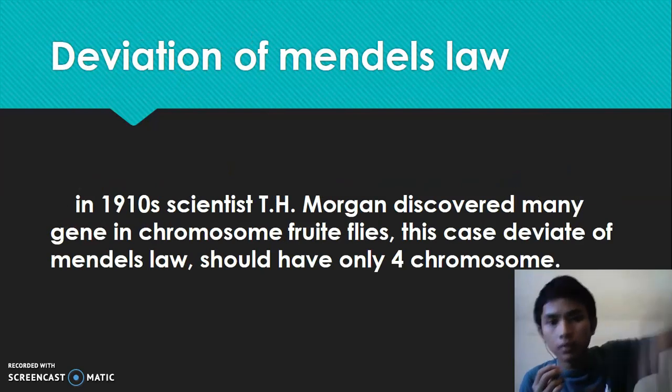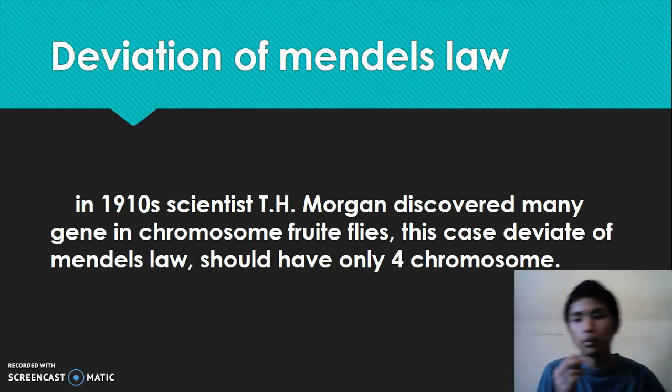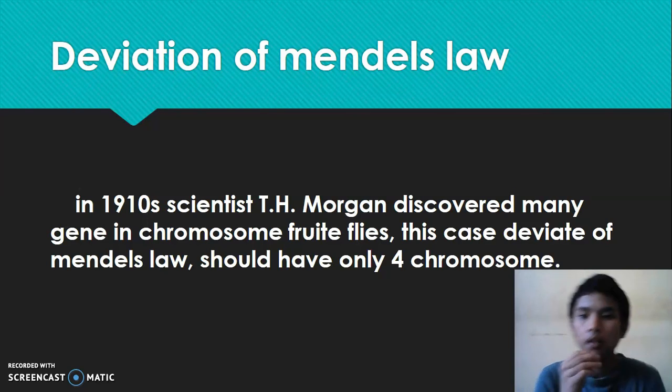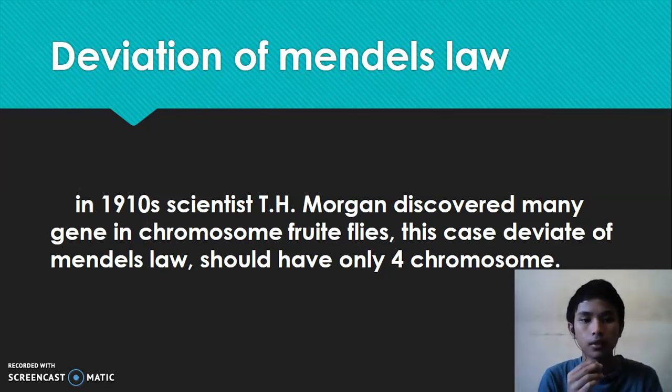Next, deviations of Mendel's law. In 1910, the scientist T.H. Morgan discovered many genes in the chromosomes of fruit flies. This case deviates from Mendel's Law.